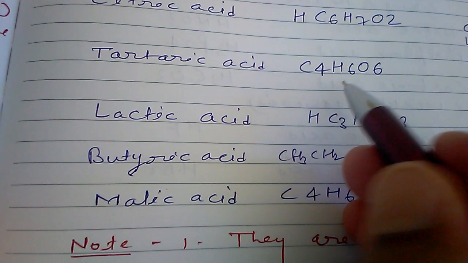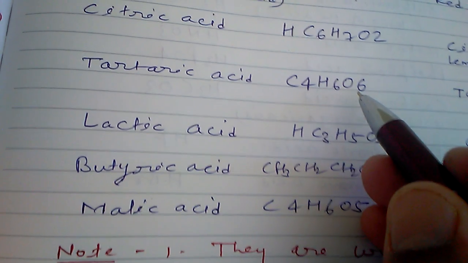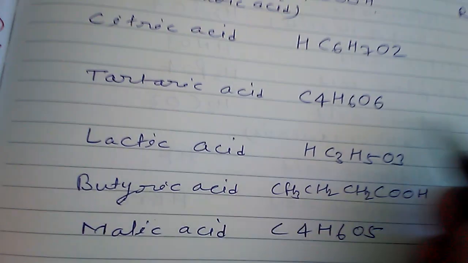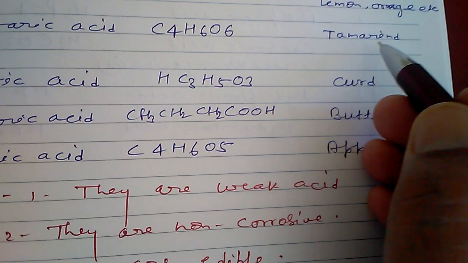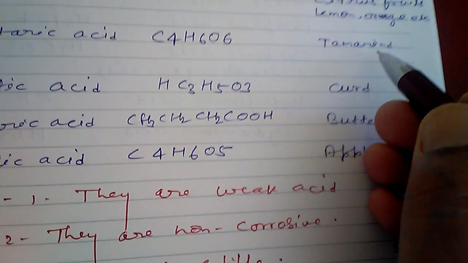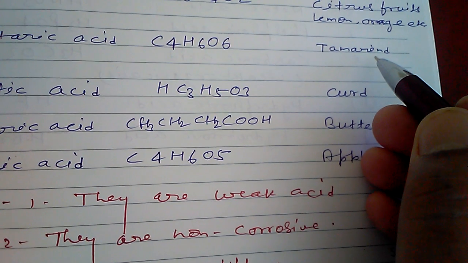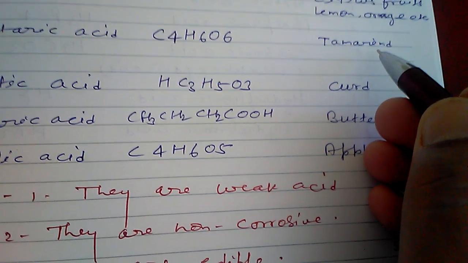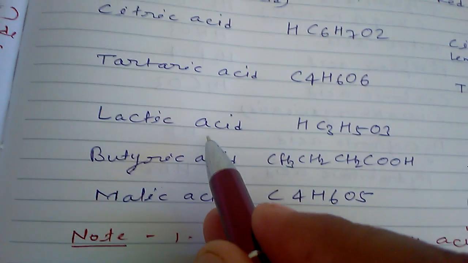Tartaric acid formula: C4H6O6. Tartaric acid is found in tamarind. Tamarind, do you know this, friends? Tamarind means imli, and you use imli. Tamarind.